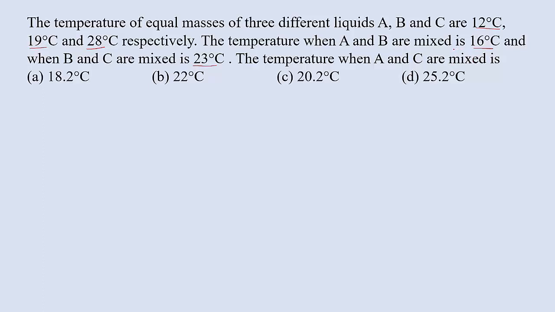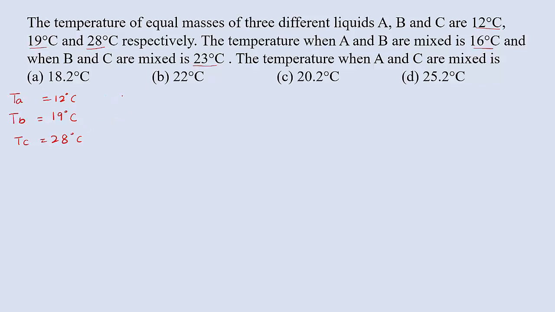So there are three equal masses of three different liquids A, B and C. So let us take temperature of A initially 12 degrees Celsius, temperature of B is 19 degrees Celsius, temperature of C is 28 degrees Celsius. So we can use the law of calorimetry, total heat lost is equal to total heat gain.